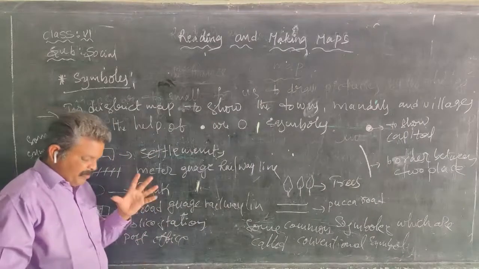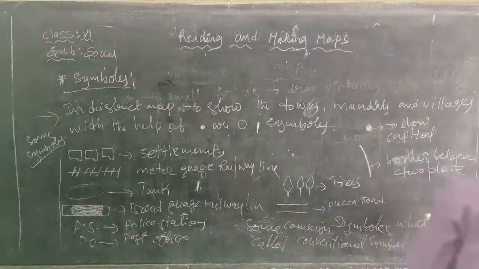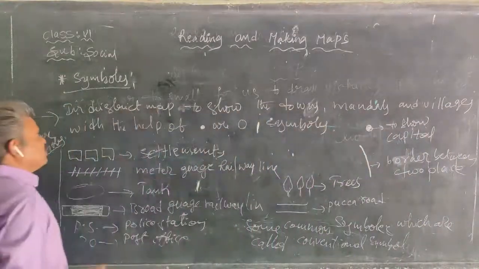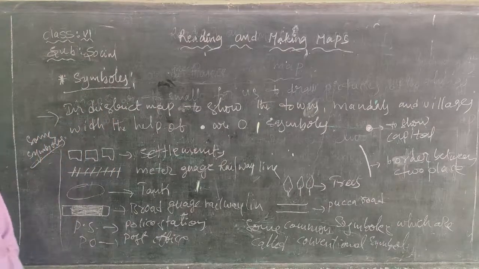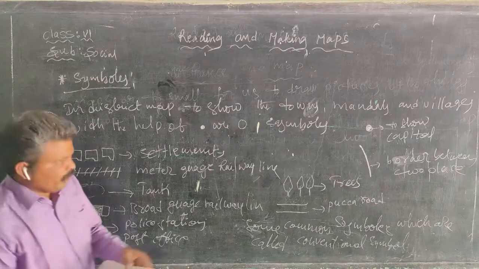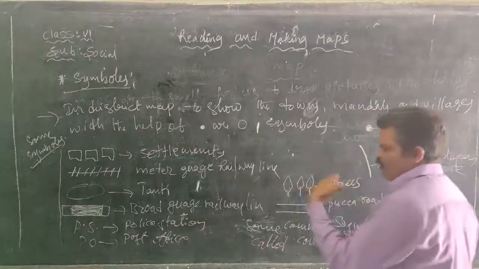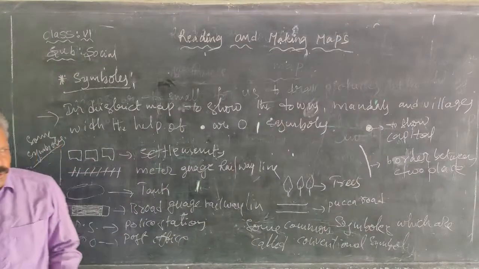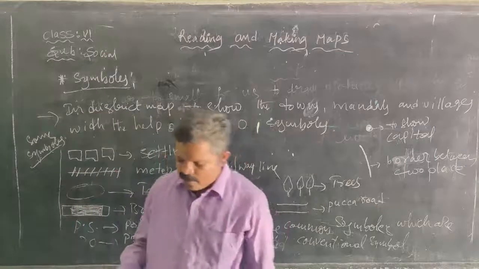Every map maker, as we go to higher classes, we find, uses symbols to represent the places. Symbols give information about places and help us easily identify places.